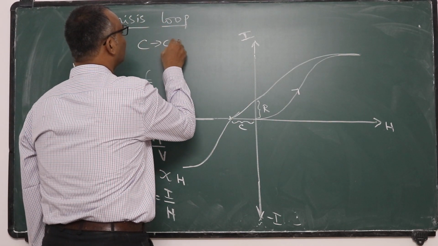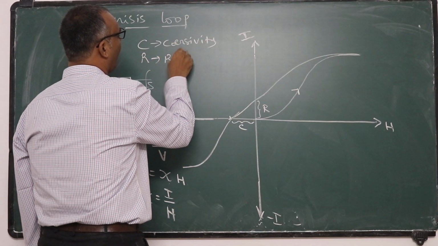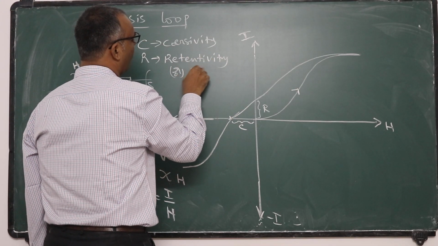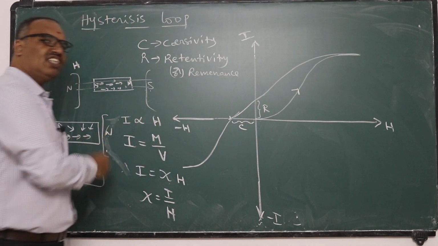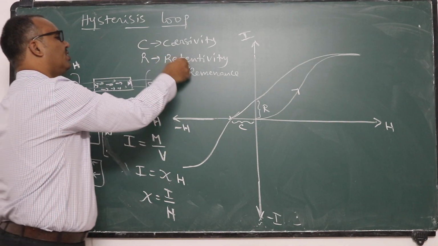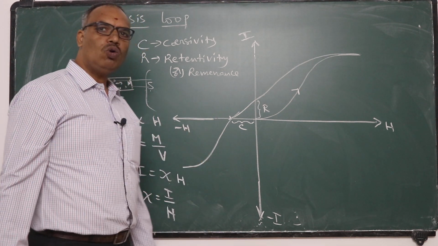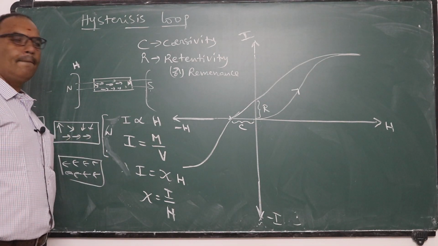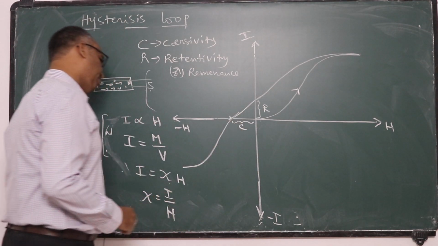C stands for coercivity, R stands for retentivity, or remanence. The property to retain some magnetism soon after removal of external magnetic field is called remanence or retentivity. The strength of the reverse field required to remove the 100% magnetism from the material is called coercivity, represented by the negative x-intercept.